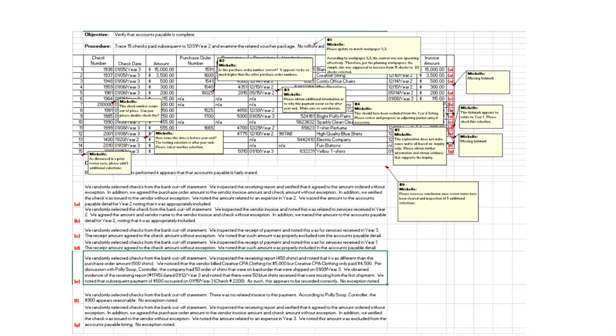Well, let's go through the notes and I'll provide more insight into why Michelle included them. Our very first note, Michelle says, please update to match work paper such and such. According to that work paper, the control was not operating effectively. Therefore, per the planning work paper, the sample size was supposed to be increased, right? More risk, more work. All right, here's what happened.